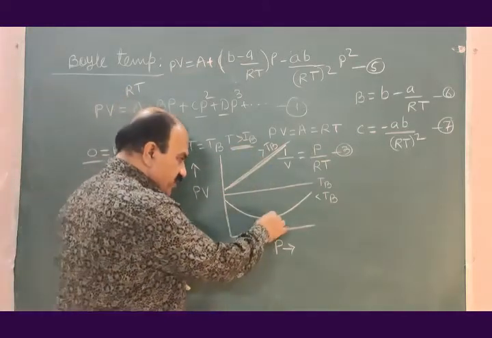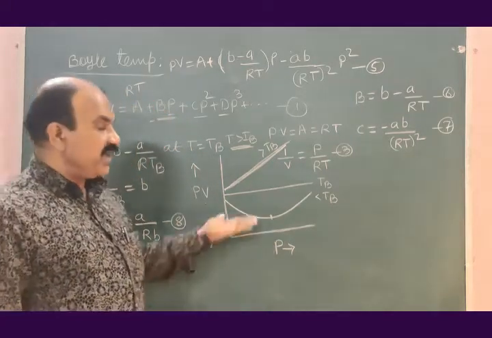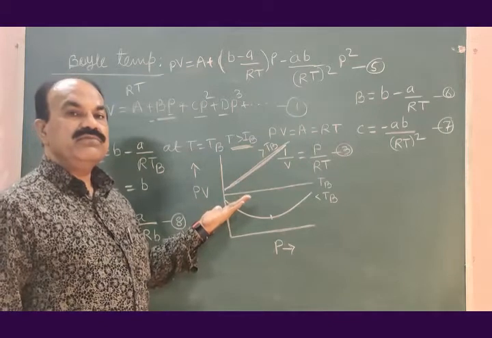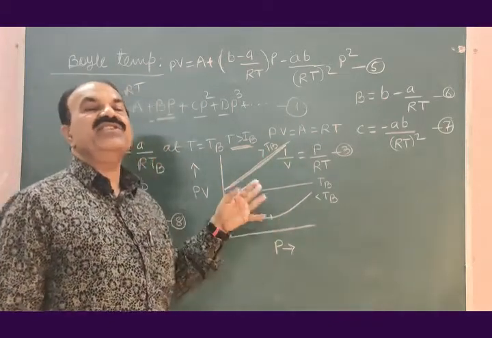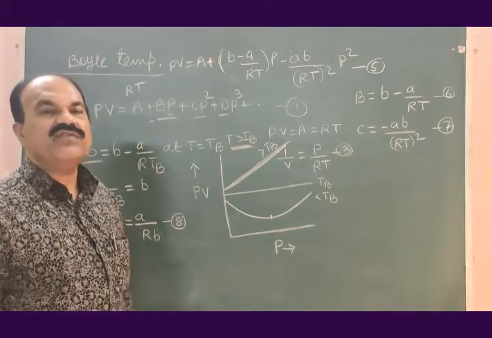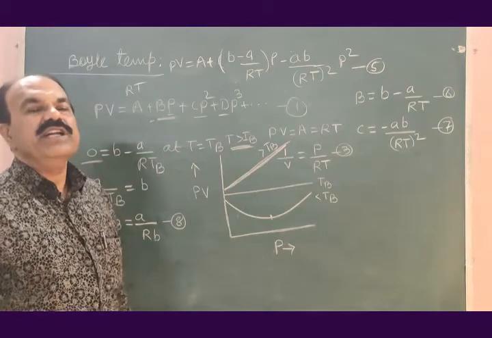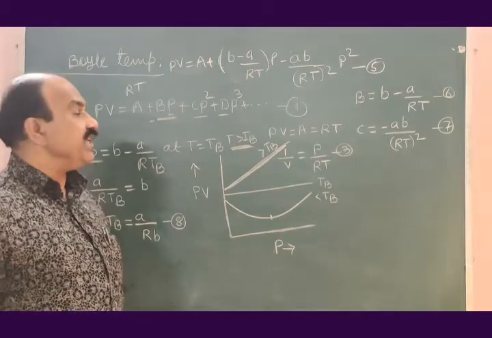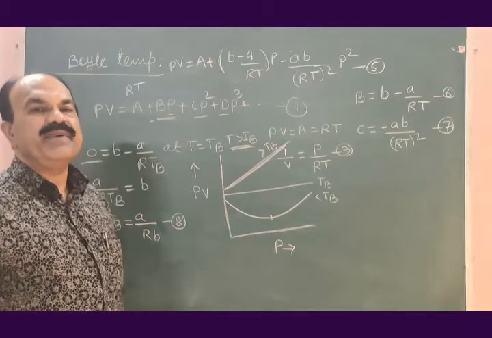It reaches a certain minimum value. After this minimum value, PV starts increasing with increase of the pressure P. This is happening because of the negative value of the variable constant B below boil temperature.